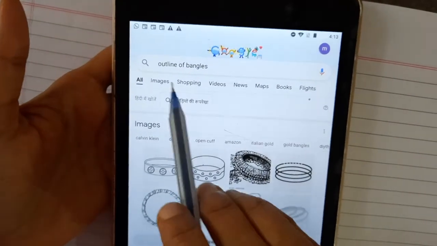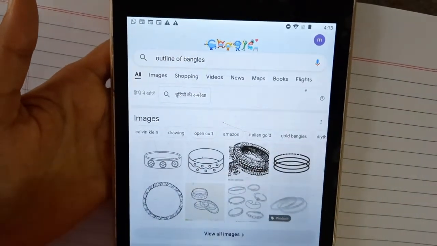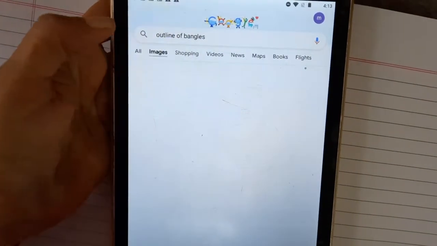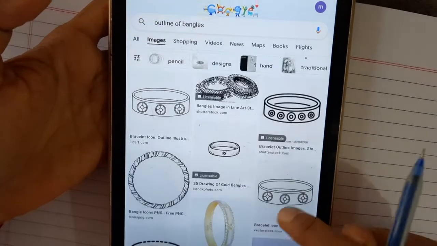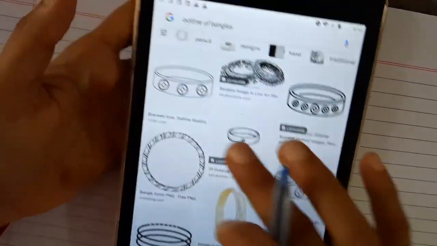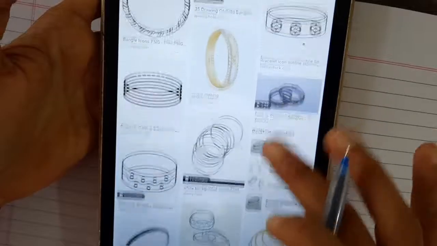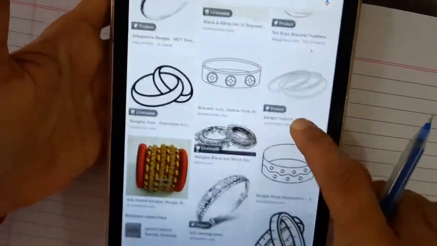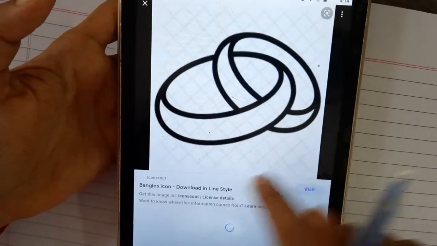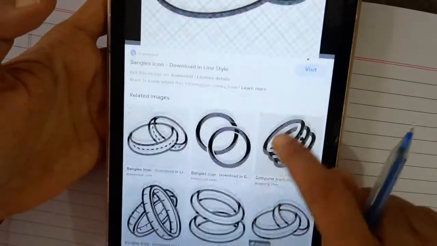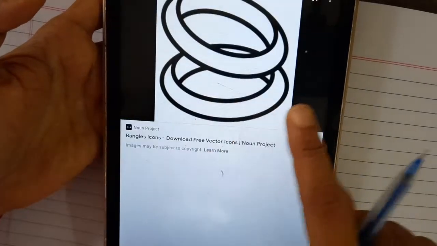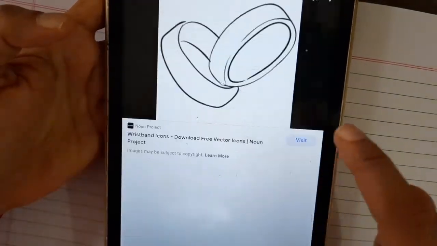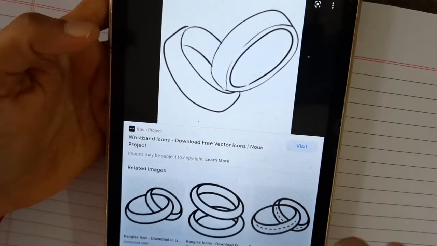You type on Google "outline of bangles". You will find many outlines of the bangles. You will go with the images, and you will find many images here. These are the outlines, like this is the outline of a bangle, or you can go with this outline of the bangle. Go with this as well. There are many outlines of the bangles.